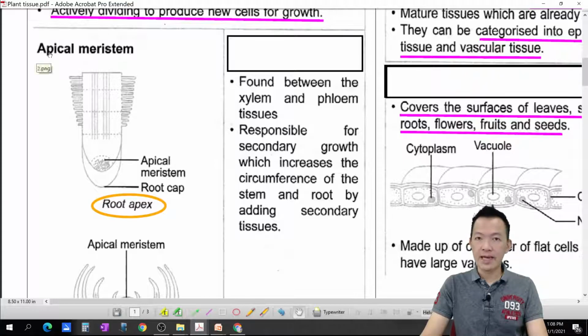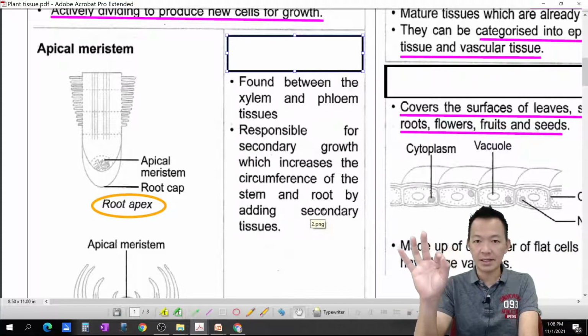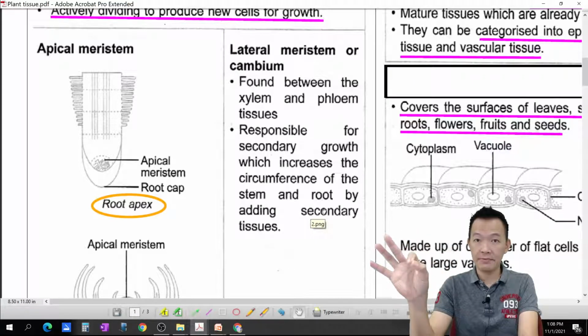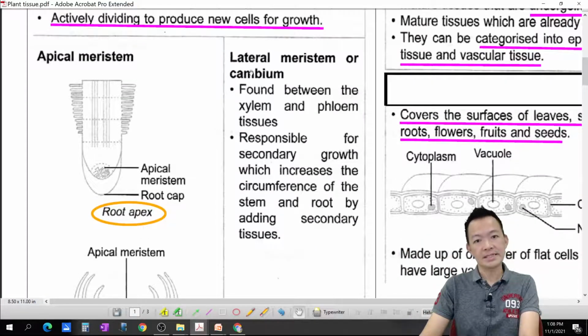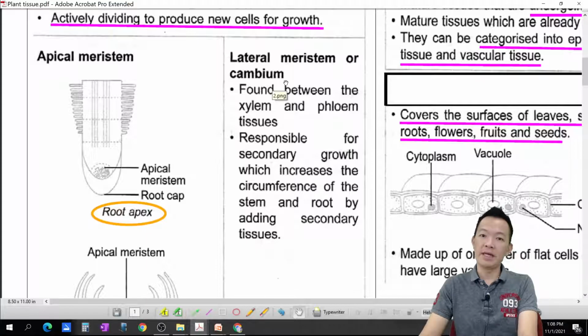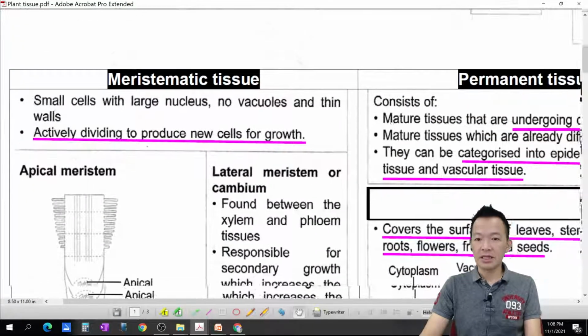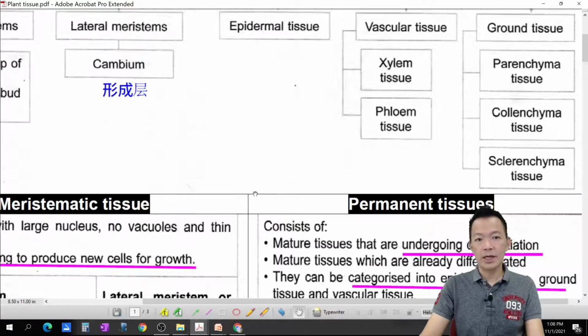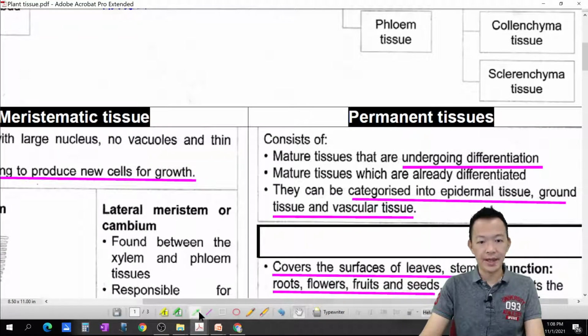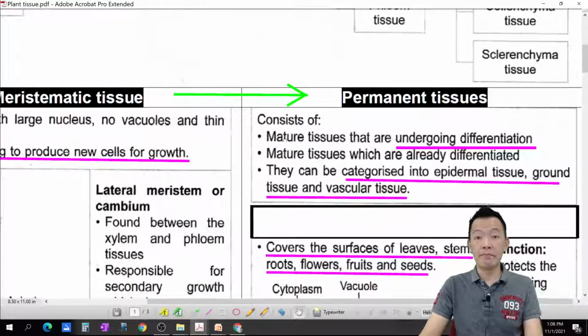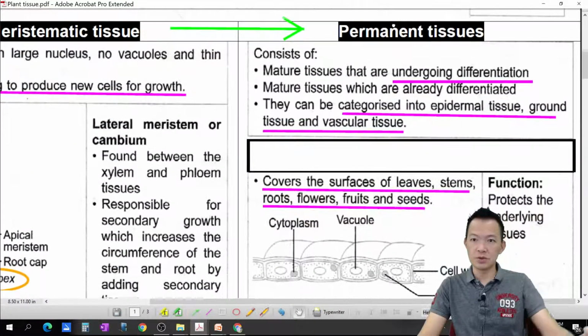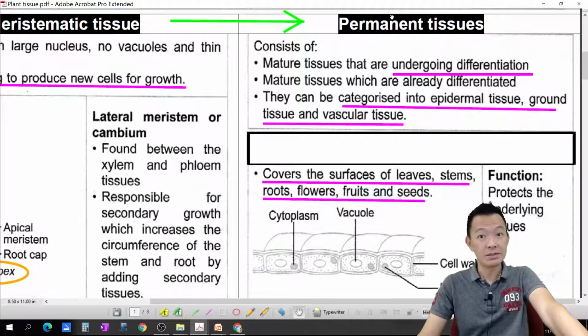And beside the apical meristem, actually we're having another type of meristem called lateral meristems. Lateral meristem, or we just directly call it as cambium tissue. 直接称为 cambium tissue, okay? So these are the meristematic tissue. So meristematic tissue, they undergo the process called what? 它们进行什么过程呢？Okay, cell differentiation, specialization, finally become the permanent tissue，就变成永久性的组织。Yeah, still remember?